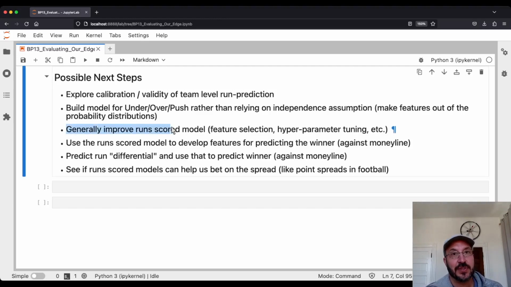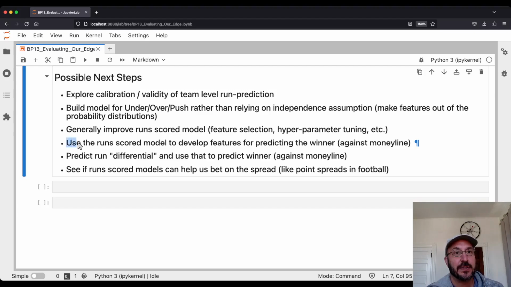Generally, again, we can improve this run scored model. I haven't really done anything with feature selection or hyperparameter tuning or any of that. The CatBoost model has lots and lots of hyperparameters that maybe we'll get into as we go forward, but potentially there are some improvements there.